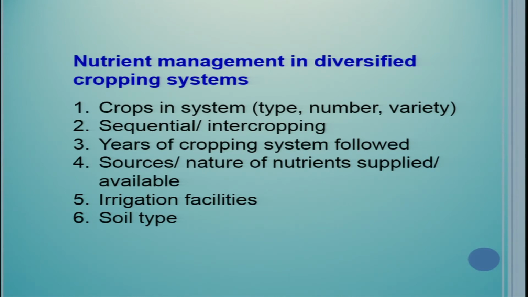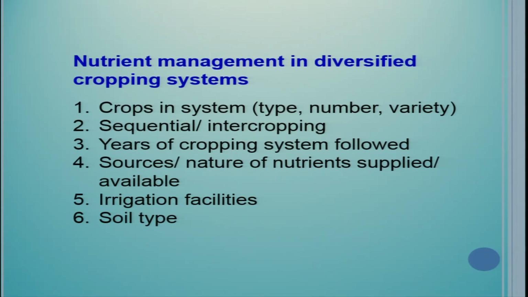Then sequential or intercropping, we need to see whether it is a sequential system or intercropping system, and sometimes it can be a mix of both. One crop is taken as intercrop in one season, and then next time you take another crop in the sequence. Also the years of cropping system followed, how many years a particular system has been followed.